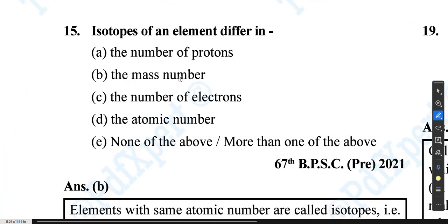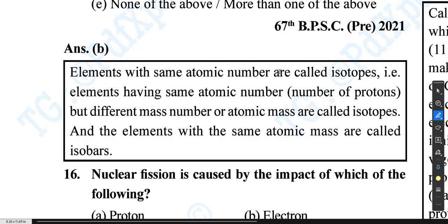Isotopes of an element are, so for isotopes the mass number will have a difference. So B will be the correct answer. Elements with the same atomic number are called isotopes, that is, elements having the same atomic number.